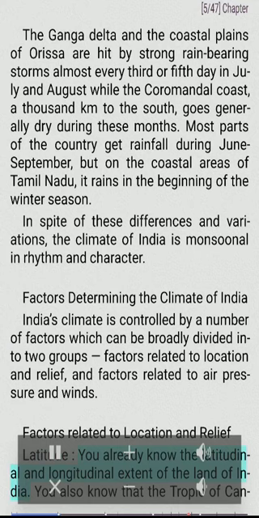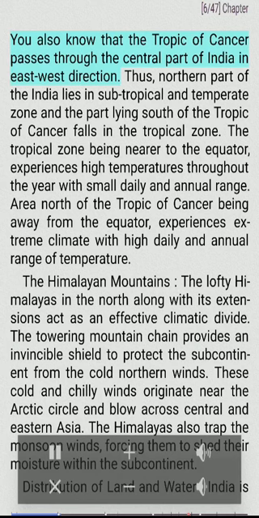Latitude. You already know the latitudinal and longitudinal extent of the land of India. You also know that the Tropic of Cancer passes through the central part of India in east-west direction. Thus, the northern part of India lies in the subtropical and temperate zone, and the part lying south of the Tropic of Cancer falls in the tropical zone. The tropical zone, being nearer to the equator, experiences high temperatures throughout the year with small daily and annual range.